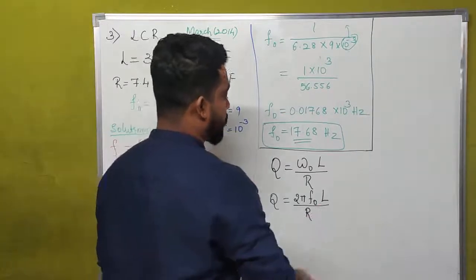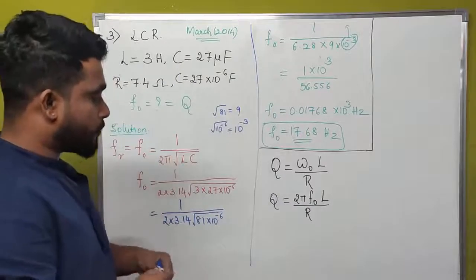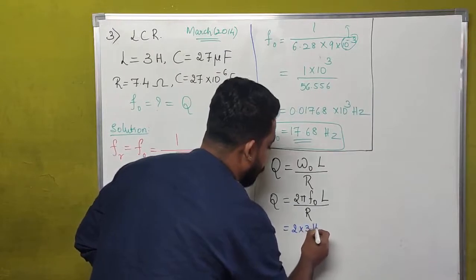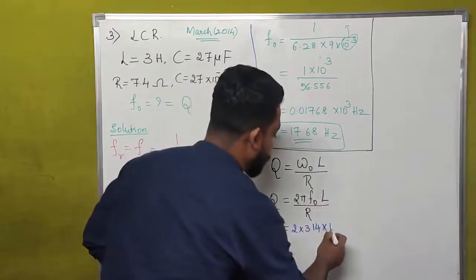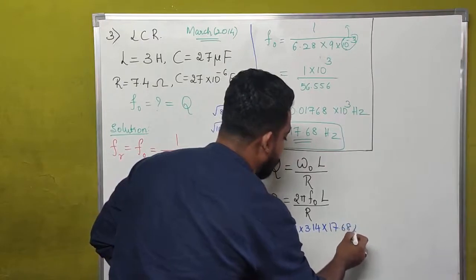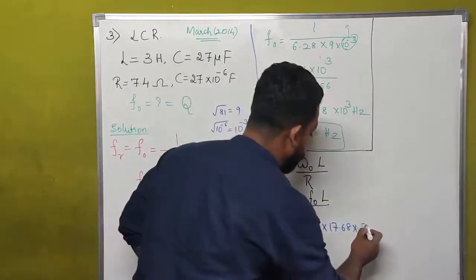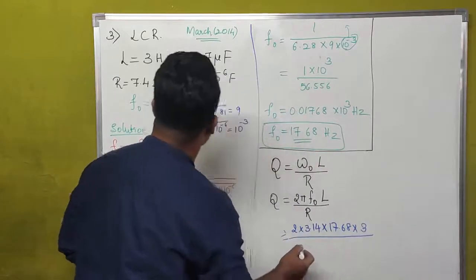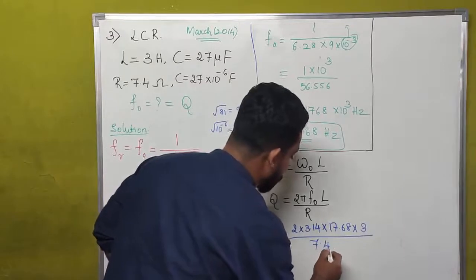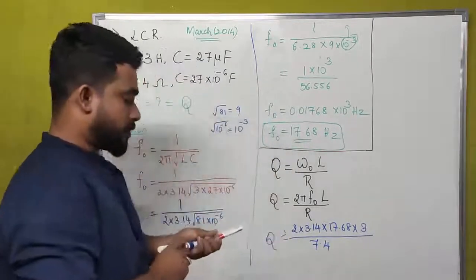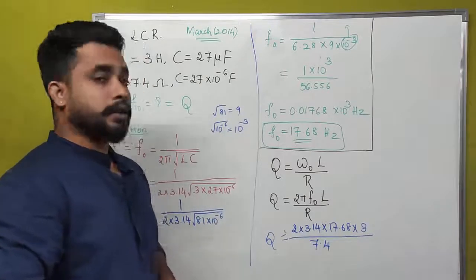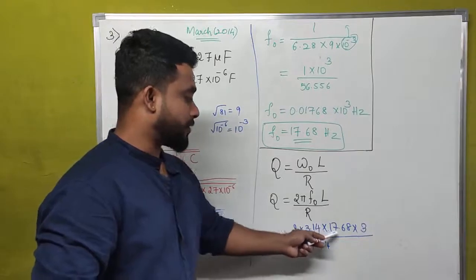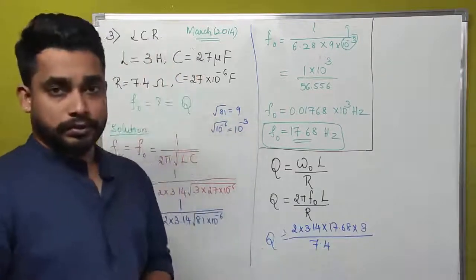If we substitute the values of these constants, what we will get is 2 into 3.14 into F naught, which is 17.68, into, what is the value of L? That is 3, divided by R. What is the value of R? 7.4 ohms. This is how we are going to calculate Q factor of a series LCR circuit. Q is equal to 2 into 3.14 into 17.68 into 3 divided by 7.4.